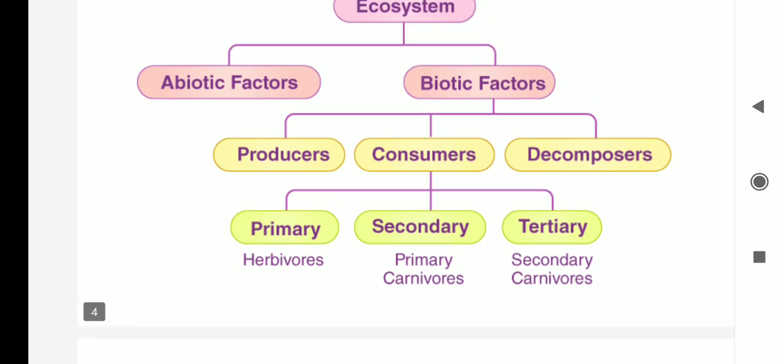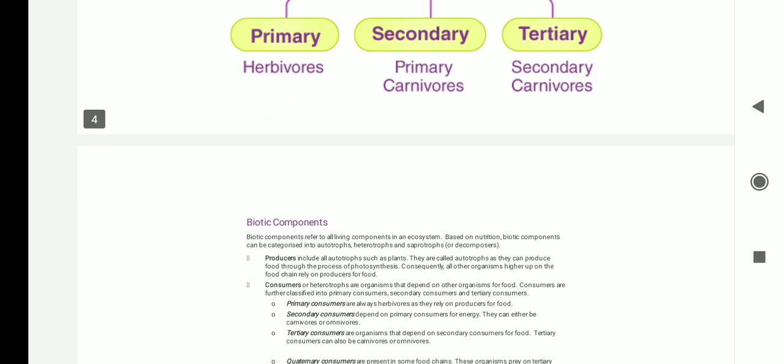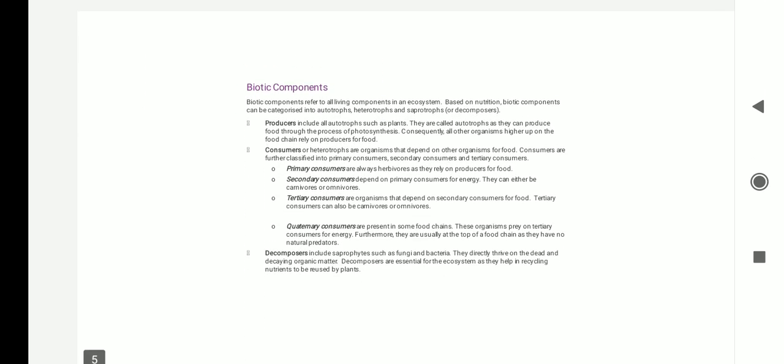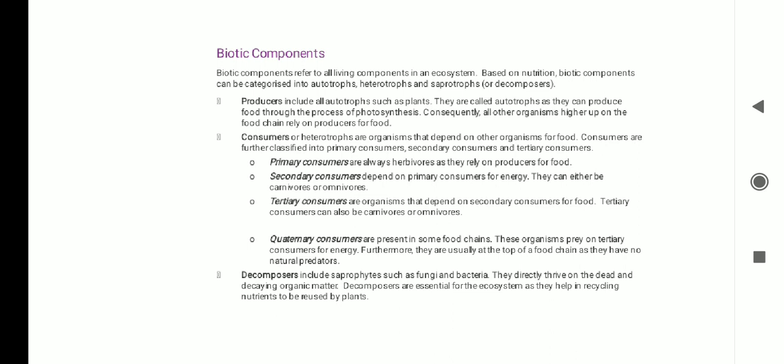components. Abiotic factors include the soil, sunlight, air, atmospheric air. Everything comes under abiotic factors. So, what are all the biotic components? Biotic components refer to all living components in an ecosystem. Based on nutrition, biotic components can be categorized into autotrophs, heterotrophs and saprotrophs or decomposers.